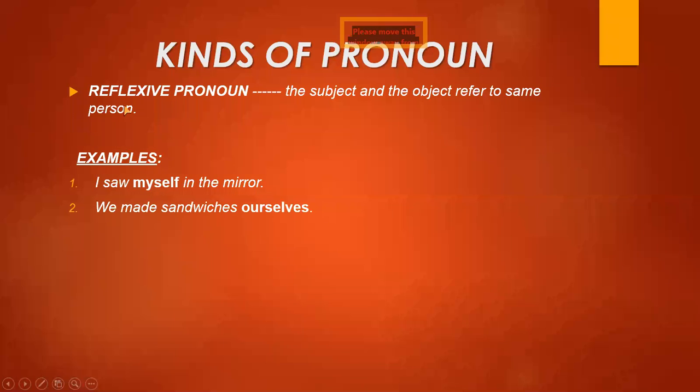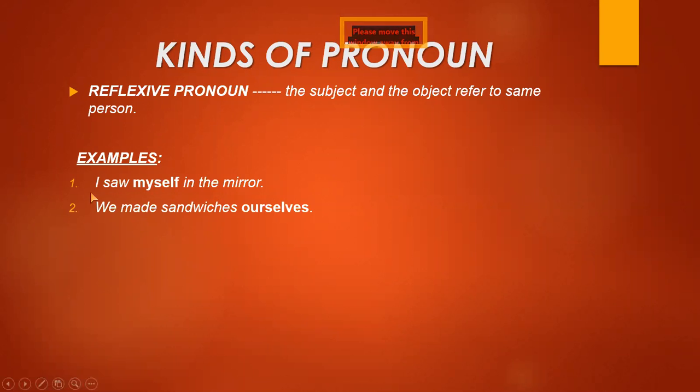You should remember that whenever we have a reflexive pronoun, it should have the word self attached with it. If it is used with the singular pronoun, it is self only. But if it is used with the plural pronoun like we, it becomes selves. Like when we are making the singulars and plurals, if we are making the plural of any word which ends at f, then we change it into ves.